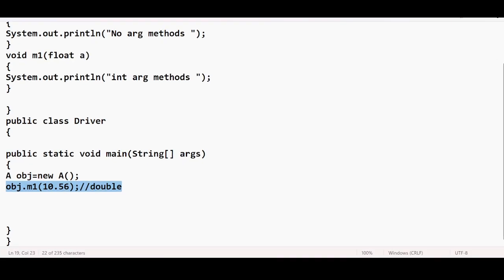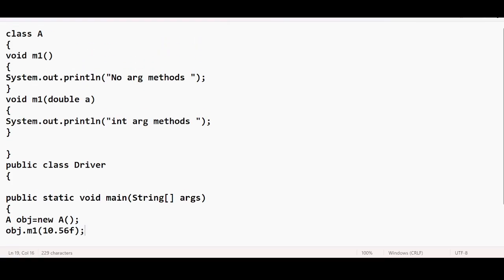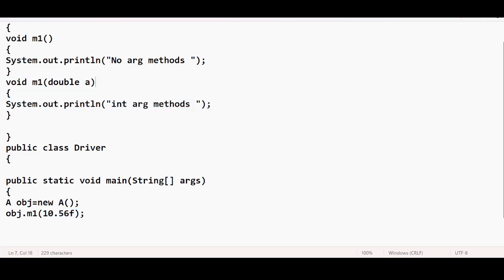To understand this better, let me say I am trying to pass a float. Now tell me, is it possible or not possible? Possible, because you are passing float, even though float is not here. According to the promotion chart, what will the compiler do?